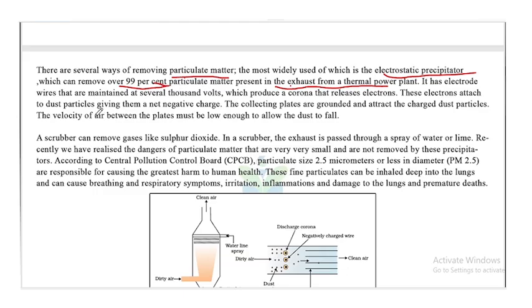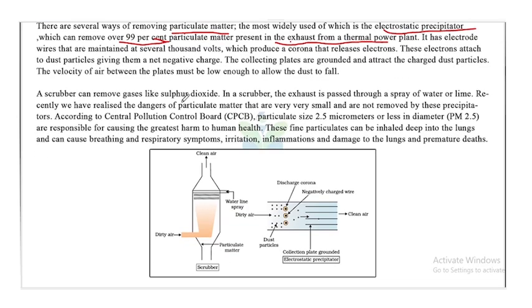It has electrode wires that are maintained at several thousand volts, which produces corona that releases electrons. These electrons attach to the dust particles, giving a net negative charge. The collecting plates are grounded and attract the charged dust particle. The velocity of air between the plates must be low enough in order to allow the dust to fall and get collected into these collecting plates.